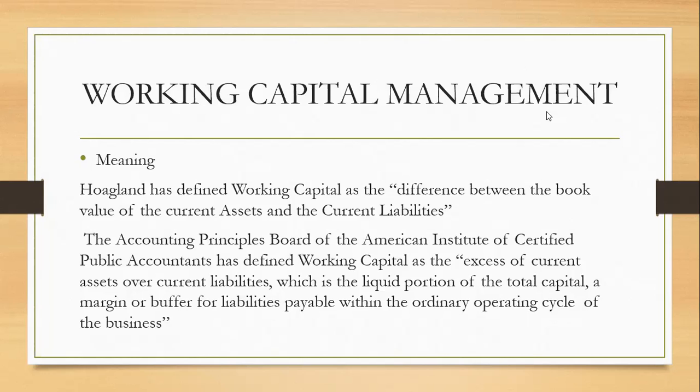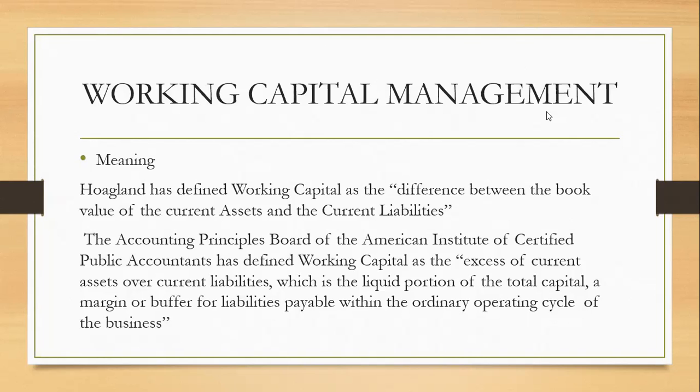There are two types of assets, current assets and fixed assets. Fixed assets are those assets which are there in the business for longer period of time. तो हम लोग जब working capital की बात करते हैं, at that time we do not consider the long term assets. We consider only the short term assets. The short term assets means the current asset. The difference between current asset and the current liability. Current liabilities are the liabilities which are in the business for shorter period of time.